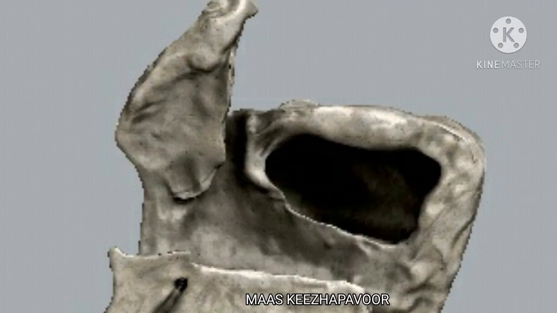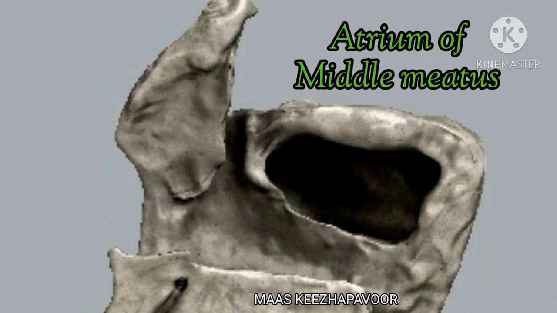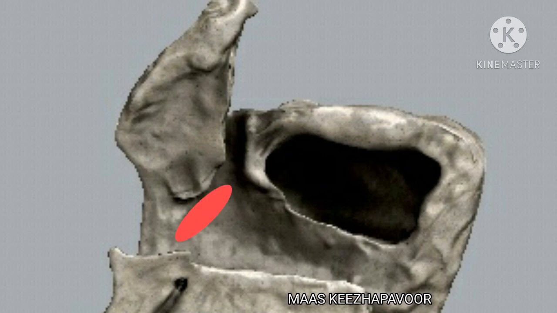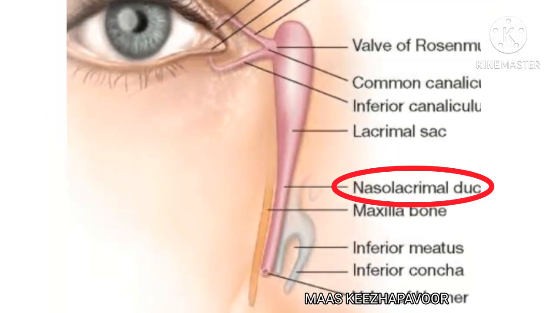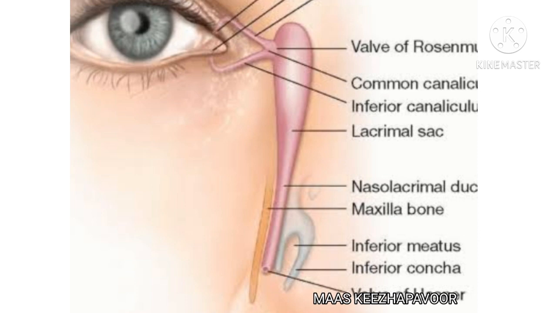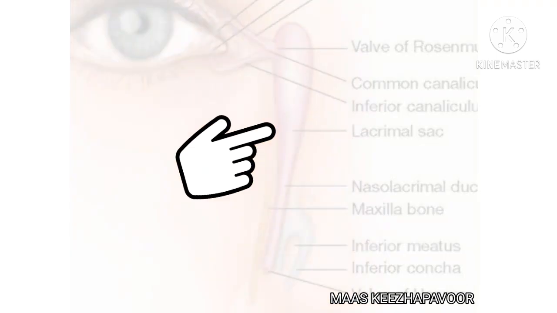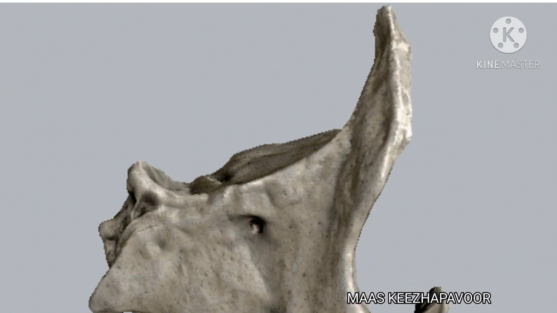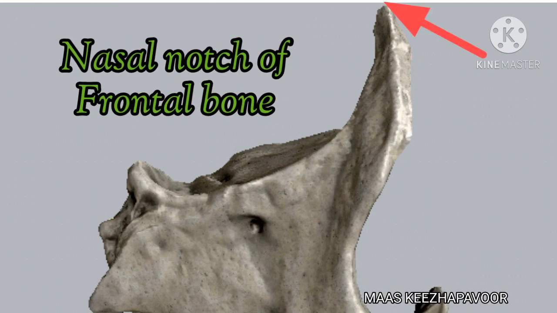The area below the ethmoidal crest forms the atrium of middle meatus. The lower conchal crest articulates with inferior nasal concha. Below the conchal crest is the inferior meatus. What is the structure opening in the inferior meatus? Yes, it is the nasolacrimal duct. Right. Where does its other end open? It opens in the lacrimal sac. The anterior border of frontal process articulates with nasal bone, the posterior border with lacrimal bone, and the upper end with nasal part of frontal bone.